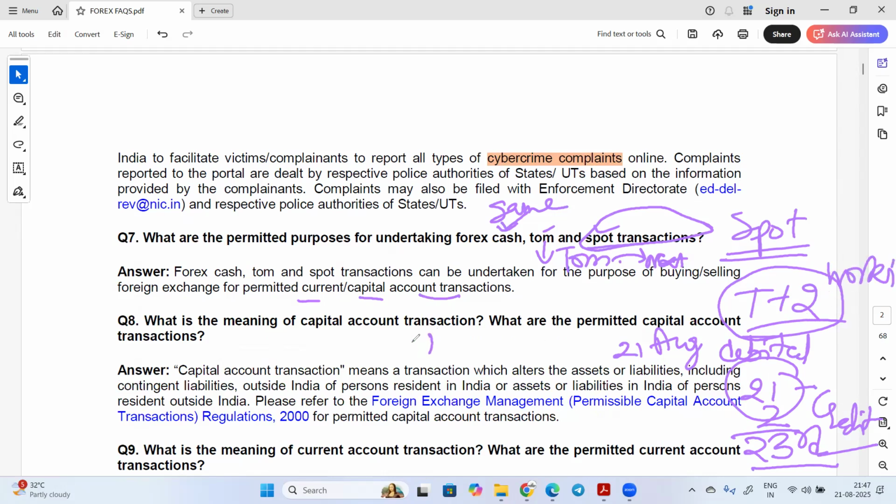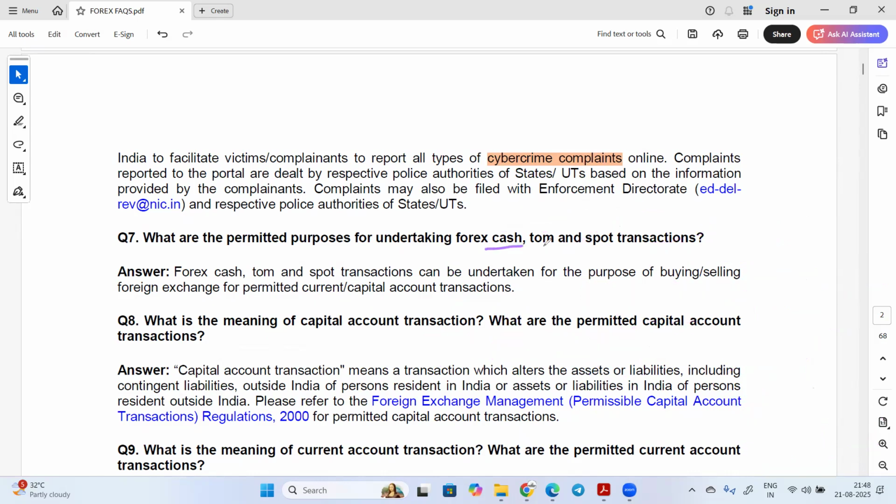Suppose today is Thursday. So today is Thursday and Friday. After that, Saturday, Sunday is a non-working day for foreign exchange. So what will happen? T plus 2, you will calculate from today, when you have debited the account. So the first day will be Friday, second day will be Monday. So on Monday, 25th, the transaction will settle. So here you would have understood what is cash, tom, and spot transaction. This we use in buying and selling of foreign exchange.